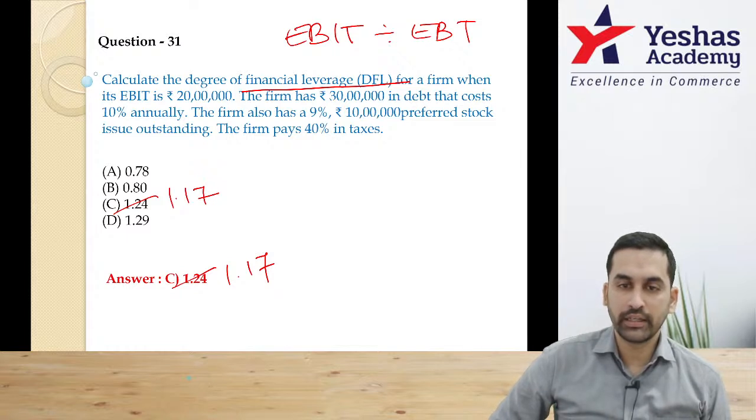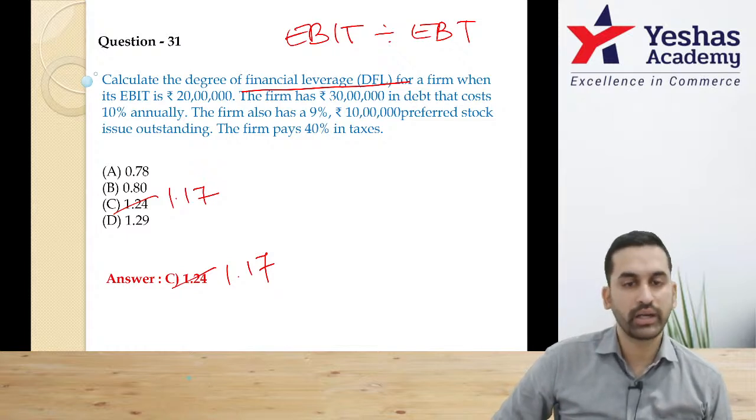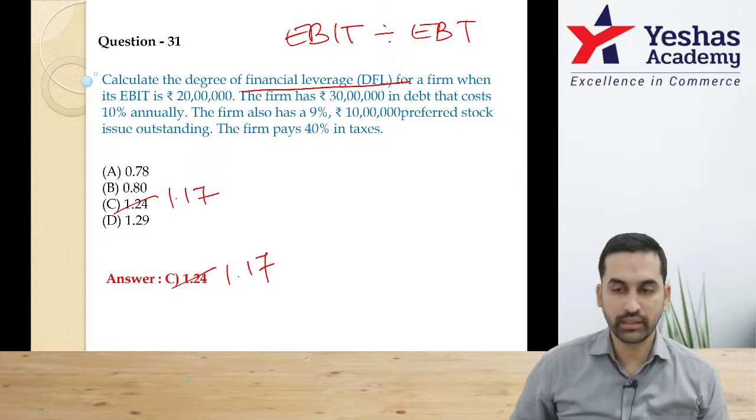So 20 lakh 30 minus this is all right. I think you're correct. 1.17 is the correct answer. Let's move on.